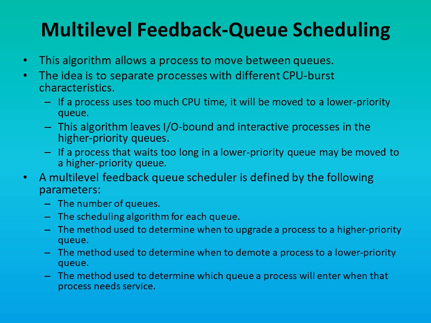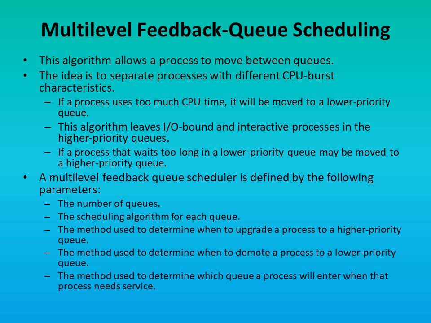That is, if a process uses too much of CPU time, it will be moved to the lower priority queue. So this algorithm leaves IO bound and interactive processes in a higher priority queue, whereas batch processes are in a lower priority queue. In addition, if a process has to wait too long in the lower priority queue, then it will be moved back to the higher priority queue.